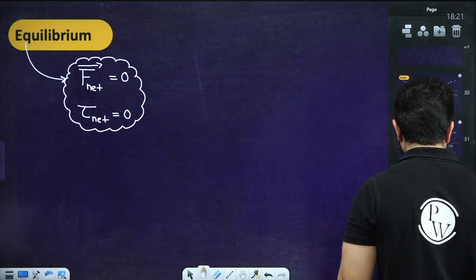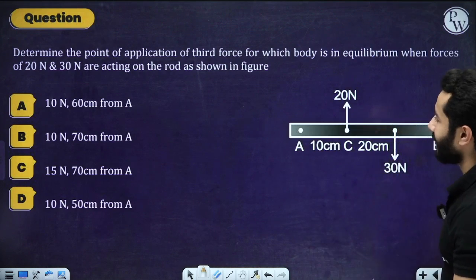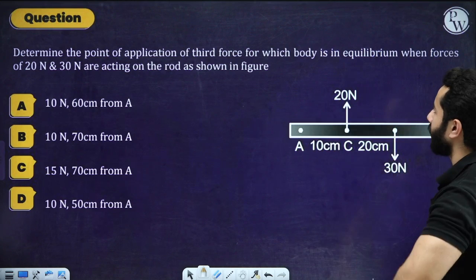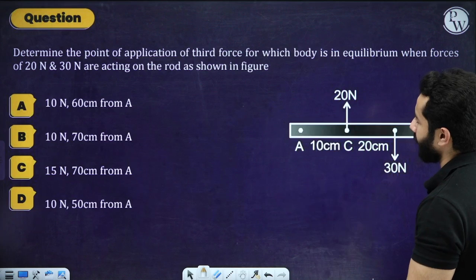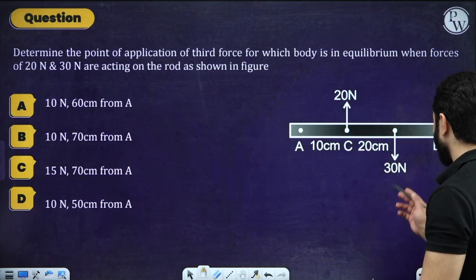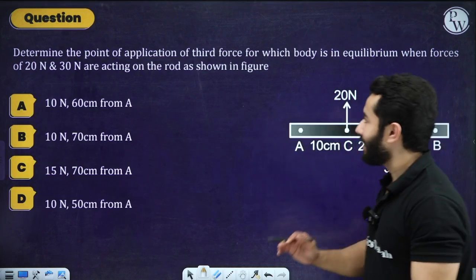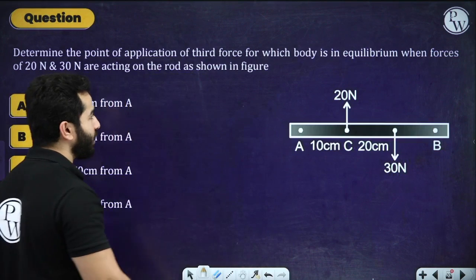We are going to use these concepts in a couple of questions, something like this. Let's suppose you have got a question that says: determine the point of application of a third force for which the body is in equilibrium when the forces are 20 and 30 Newton. So we have 30 Newton over here, 20 Newton over here, and such that this is in equilibrium.